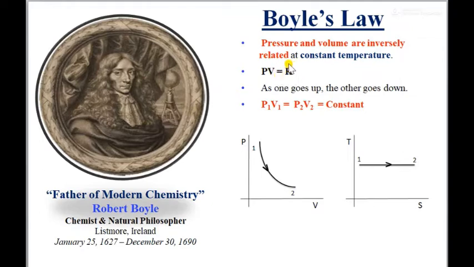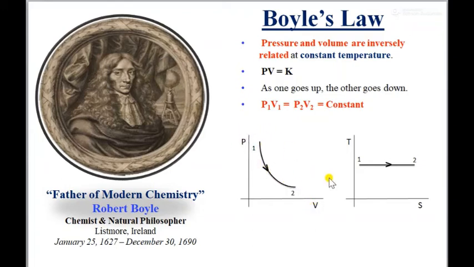We are all familiar with this. So this is Boyle's law. At a constant temperature, pressure and volume are inversely proportional. Now here I have shown one process, process 1 to 2. Here you can see the pressure goes on decreasing with increasing volume, but at what condition? At constant temperature. On the PV plot you are not able to notice that the temperature is constant.